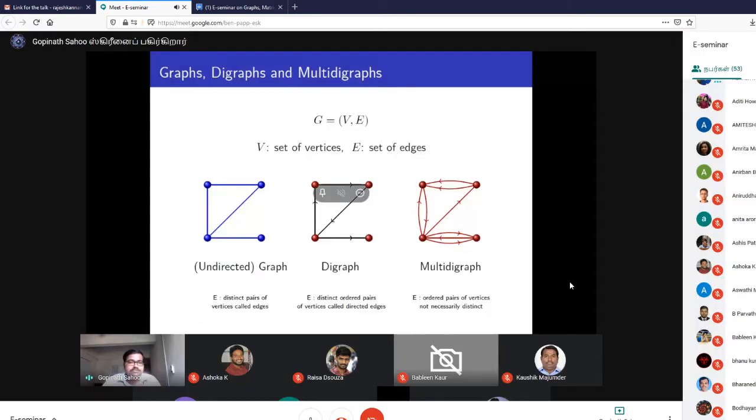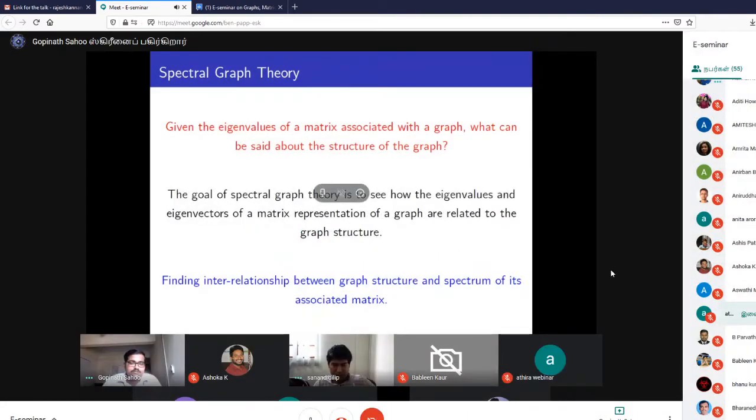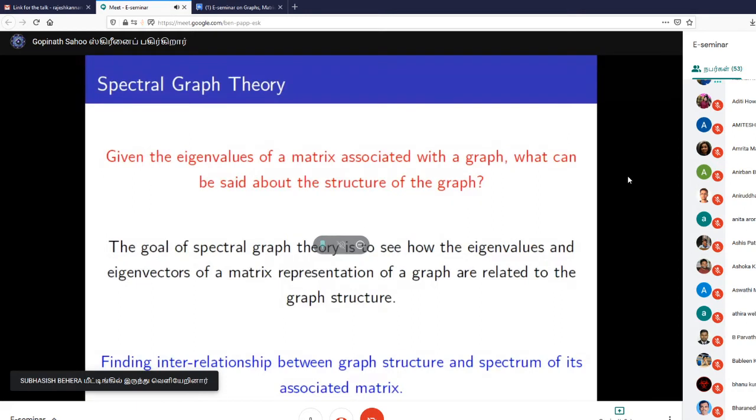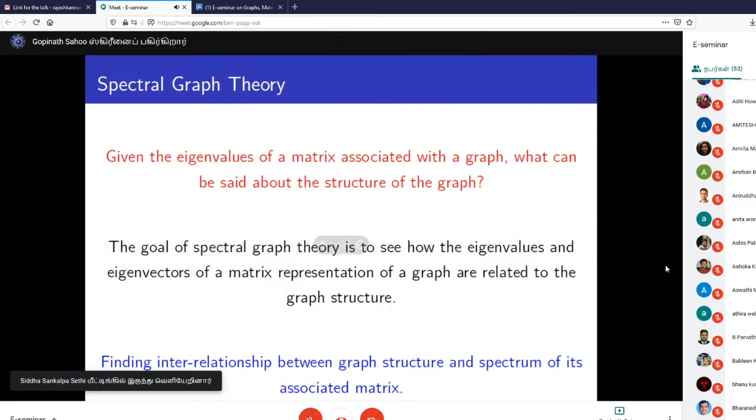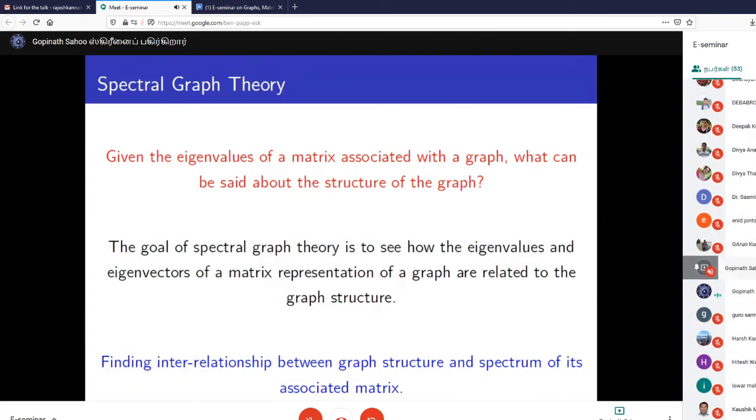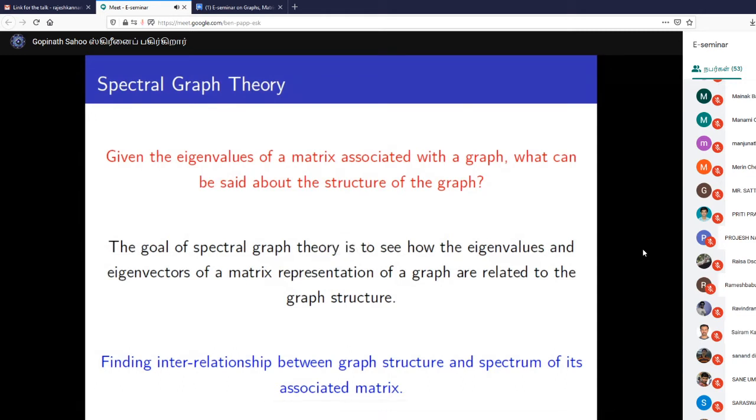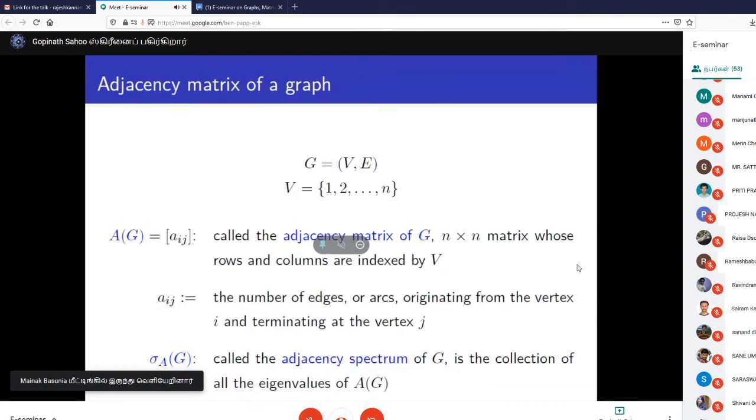One of the approaches we know is spectral graph theory. How does it work? We have a graph, and we can associate a matrix with it. If it is a square matrix, then it has eigenvalues and eigenvectors. The target is to find the relationship between the spectrum, that means the set of all eigenvalues of the associated matrix, and the graph structure. Is it clear?